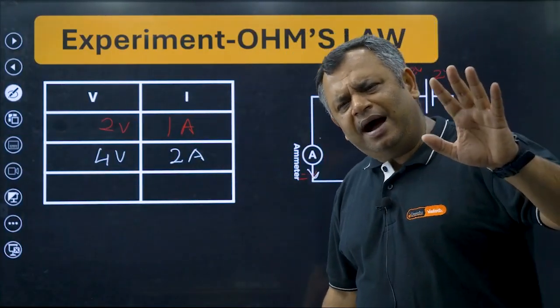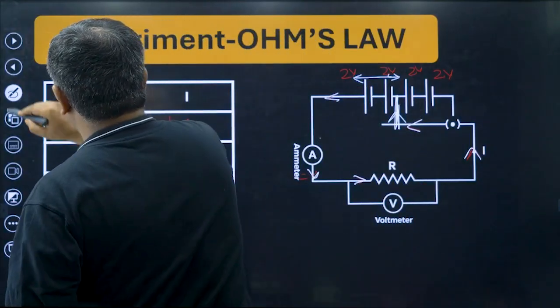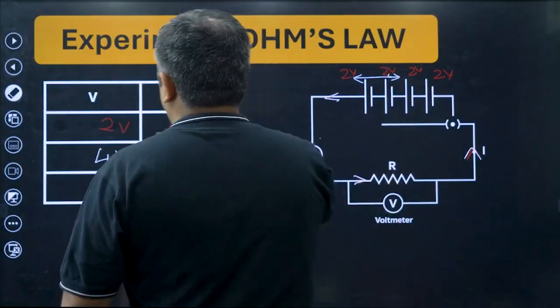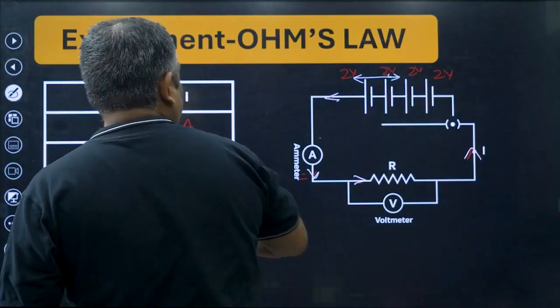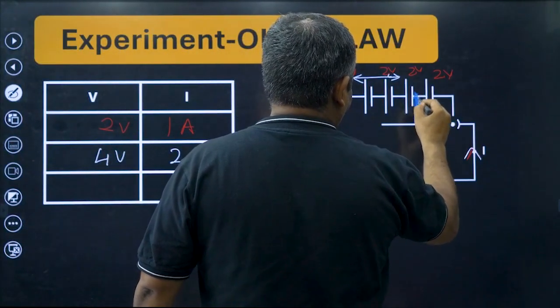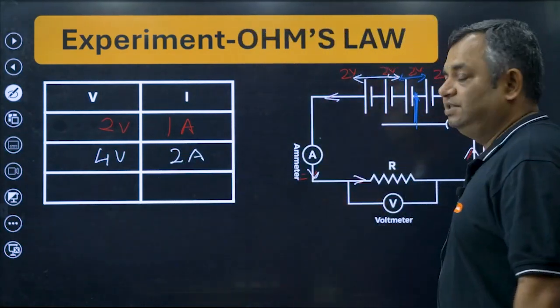Now let us take another reading just to reconfirm. We remove this particular connection from here and put another connection from here. How many batteries have we connected right now? 3 batteries.